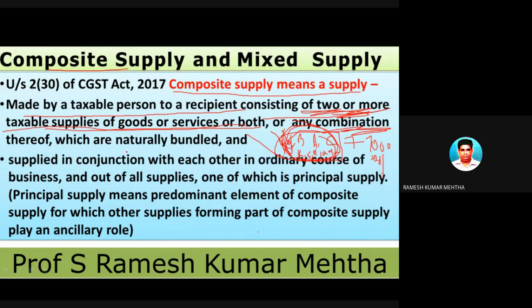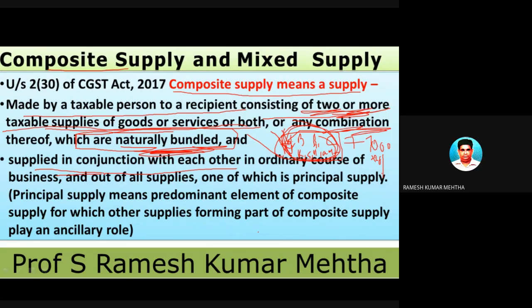So here, whenever there is a this is called as naturally bundled. Naturally bundled. बोले तो इसको अलग अलग बेच नहीं सकते. They are forming a naturally bundled group of individual items forming a jumbo pack. They can't be separated. They have to be given in combination. Naturally bundled. They are supplied in conjunction with each other. बोले तो इसके साथ बिस्किट भी चाहिए, चॉकलेट भी चाहिए, डायरी मिल्क भी चाहिए, 5 स्टार भी चाहिए, स्वीट्स भी चाहिए, कैश्यू नट्स भी चाहिए, अलग अलग नहीं चाहिए.